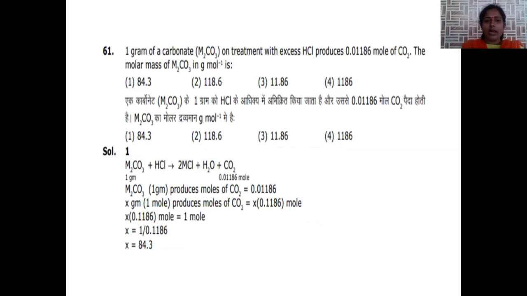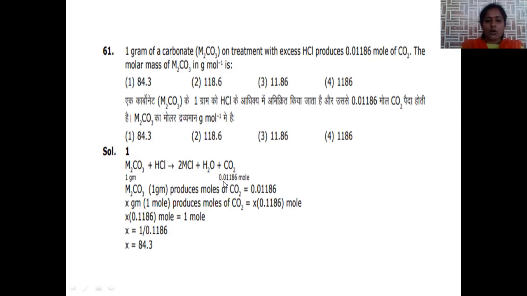And the next question: 1 gram of carbonate, when added with excess of HCl, produces 0.01186 moles of carbon dioxide. The molar mass of M2CO3 in gram per mole is. Here, a metal carbonate was taken. This metal carbonate, when treated with HCl, forms metal chloride, water, and carbon dioxide. We are using 1 gram of metal carbonate. During the reaction, the carbon dioxide generated is 0.01186. Metal carbonate is a basic compound.